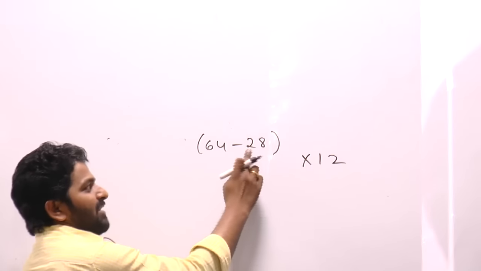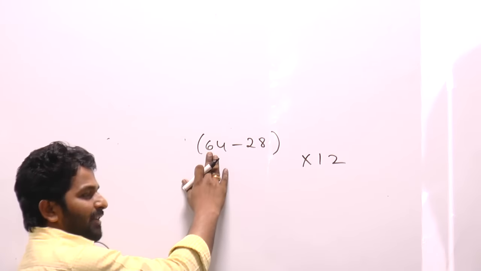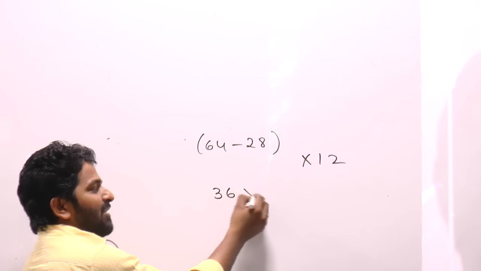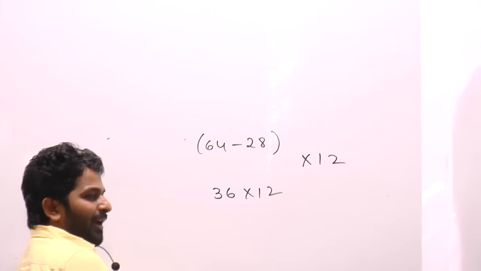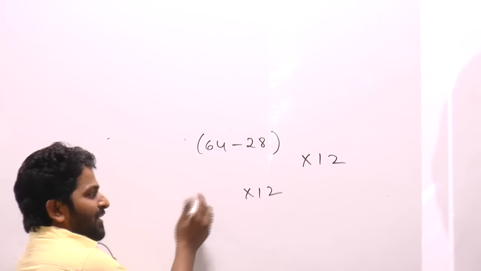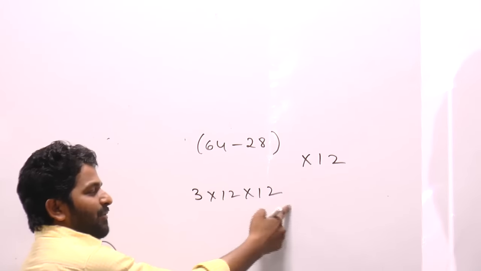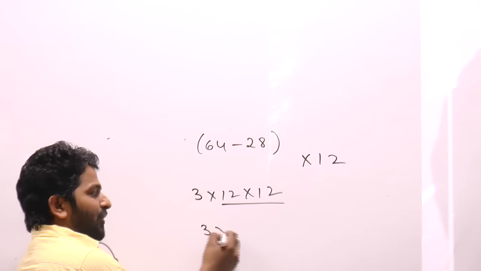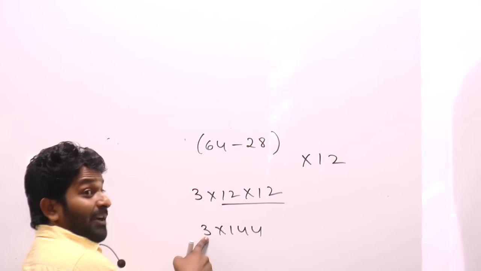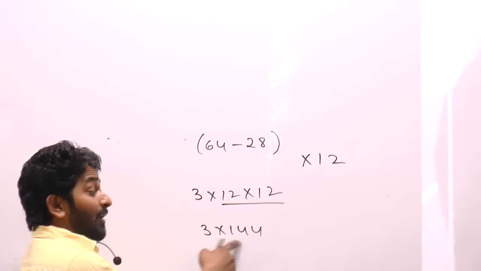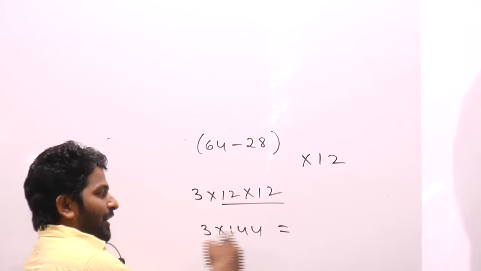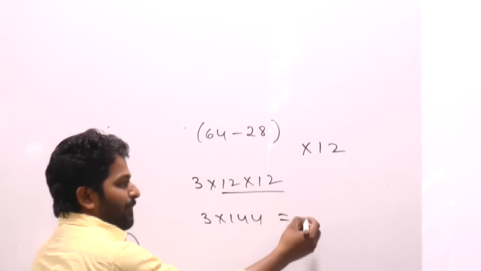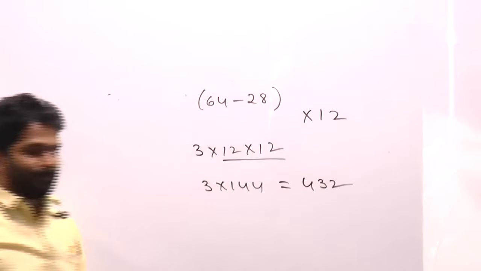How much is this? Subtract 30, add 2. Subtract 30, 34, add 2, 36. 36 into 12. This is what you need to calculate. For the time being, let me treat this number as 3 into 12. 12 square is 144. So 3 into 144. 143 times 4 is 420, 4 times 3 times 12. 420 plus 12, 432.